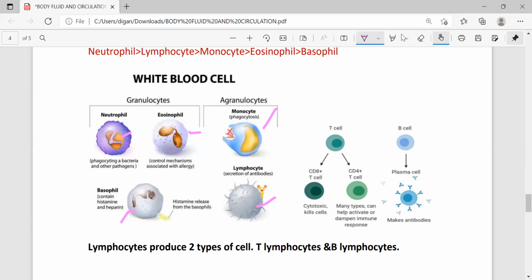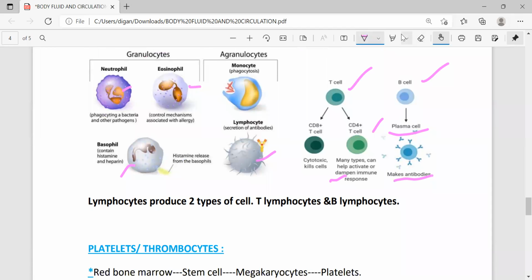Monocyte is phagocytic in nature, and lymphocyte produces two types of cell, T cell and B cell. B cell produces the plasma cell, and this plasma cell then makes the antibodies. And T cell is divided again into two types of daughter T cell. One is cytotoxic, another can help to activate or dampen the immune response. So these are the different types of WBC or white blood cell.